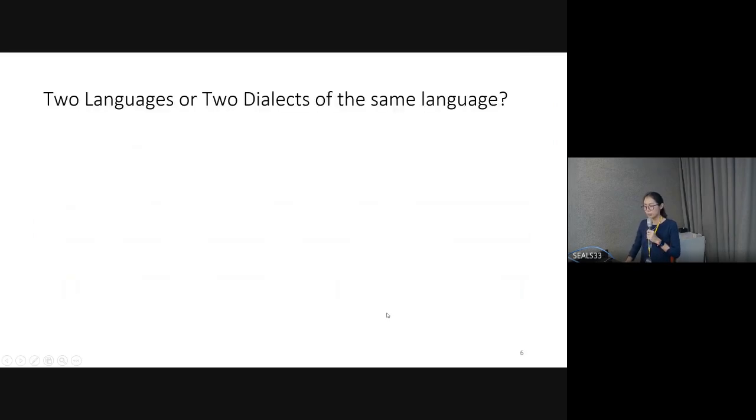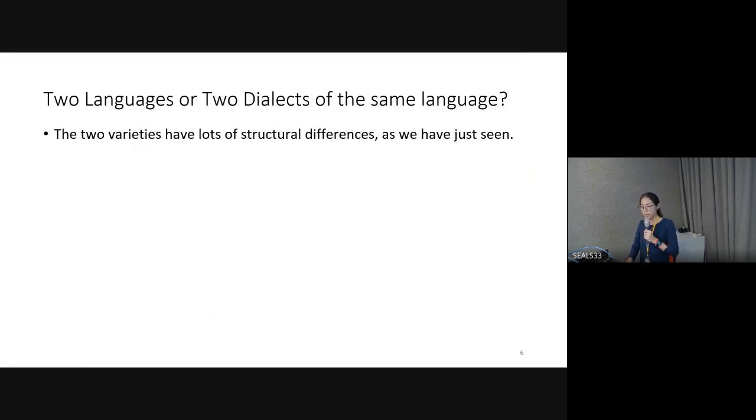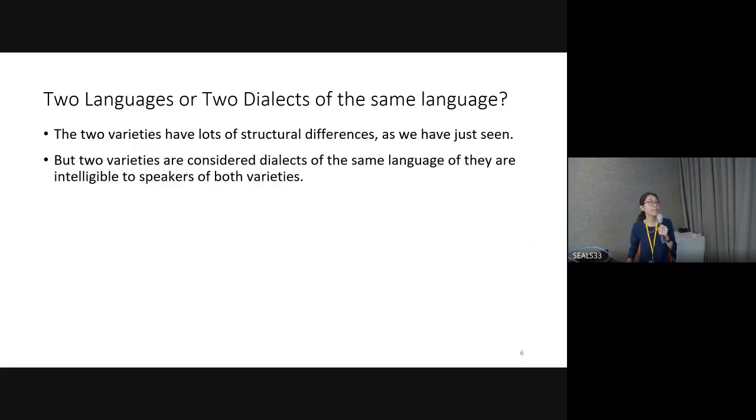And here, we wonder whether Thai and Isan are 2 languages or 2 dialects of the same language. As mentioned earlier, you will see that the 2 varieties have lots of structural differences, as we have just seen. But the 2 varieties are considered dialects of the same language. They are intelligible to speakers of both varieties.